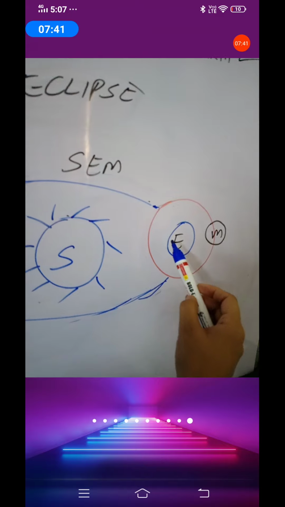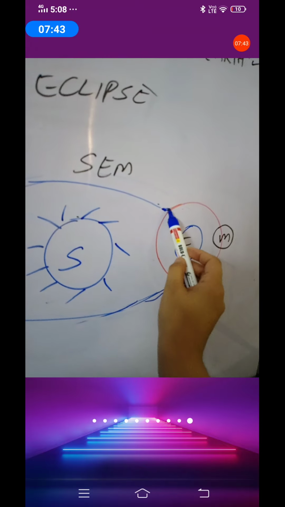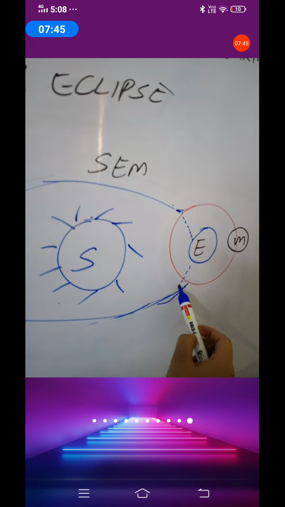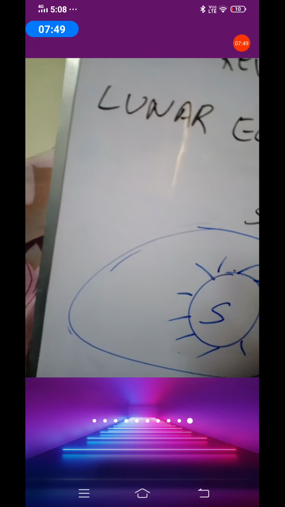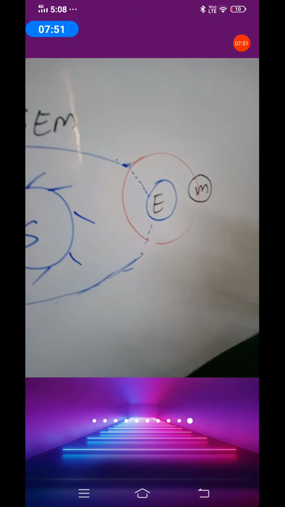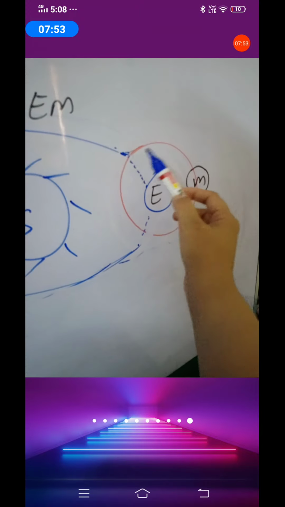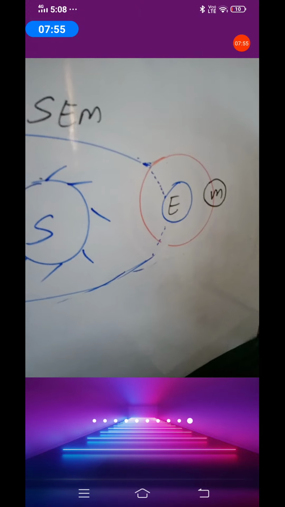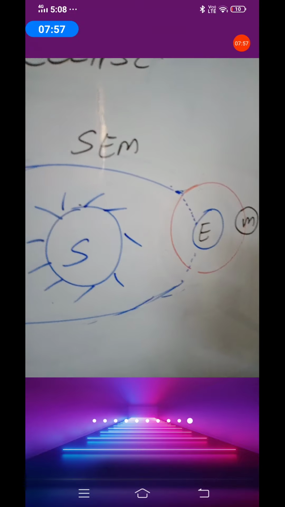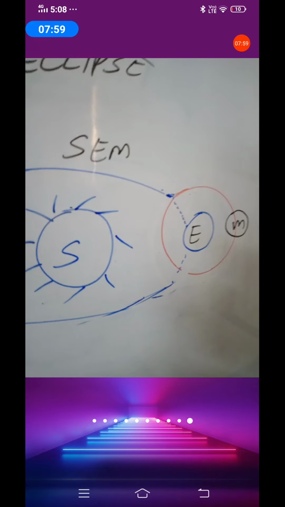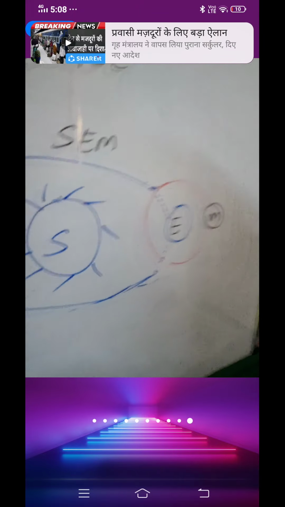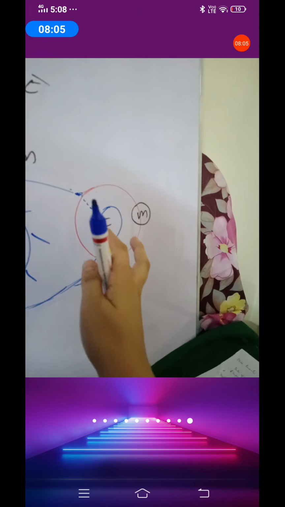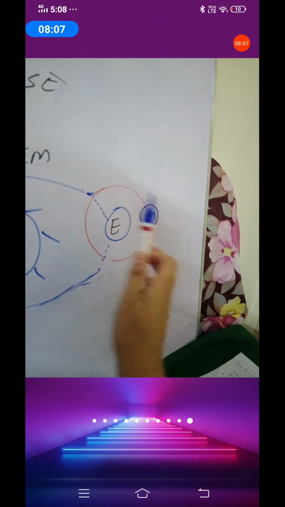Now the earth's position is here. I'll just put some dotted line here so that you can understand it better. So this is the position of the earth, and you can see that the moon also revolves around the earth. So the moon is here right now. So when this happens, when the sun, earth and moon are in a straight line and in such a way that the earth is in between the sun and the moon.